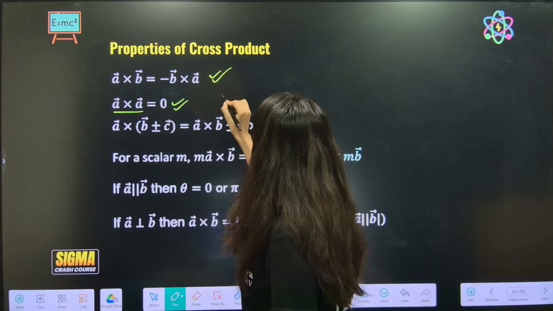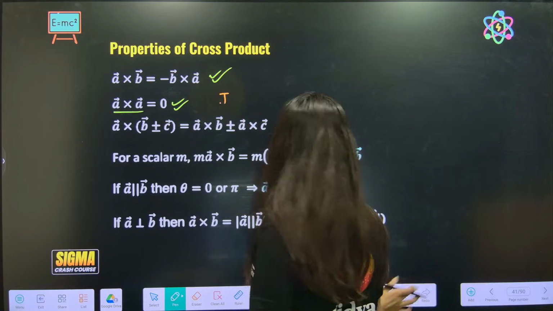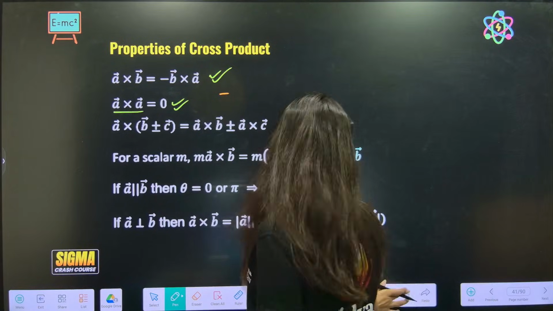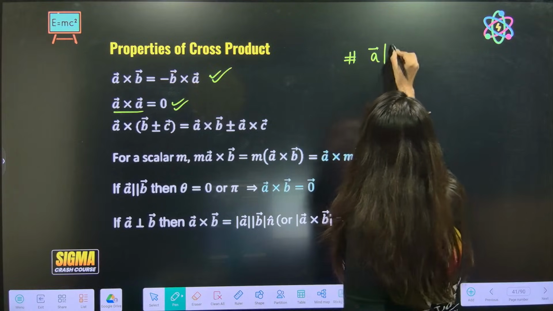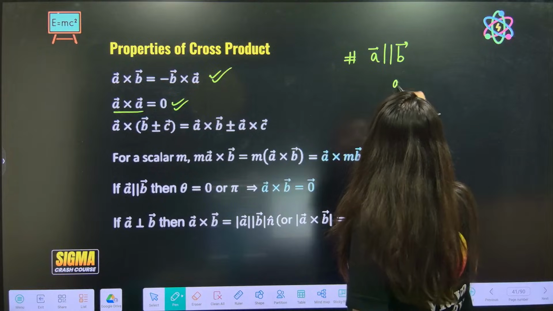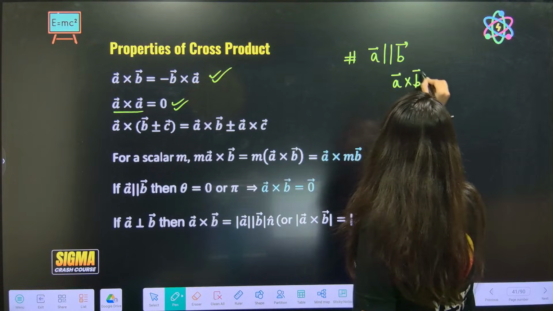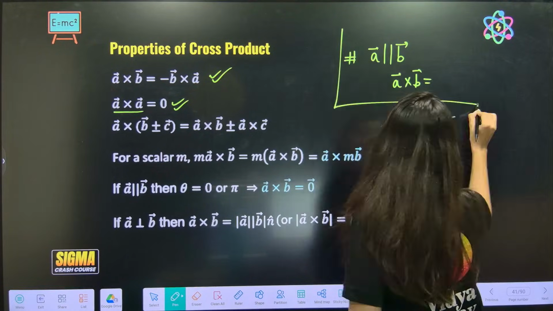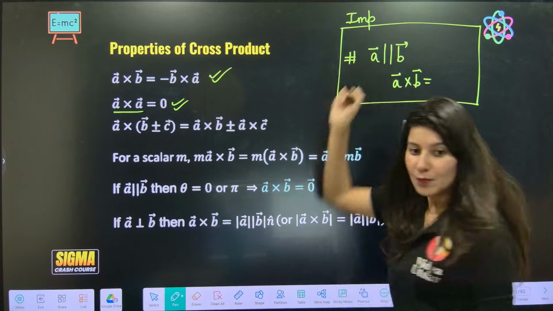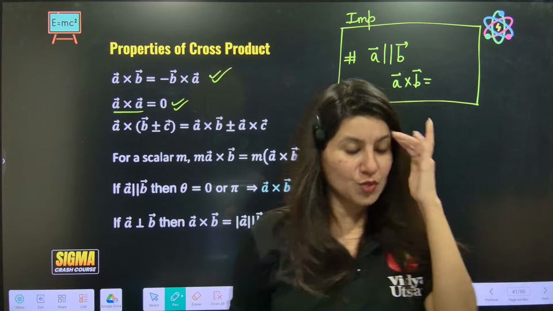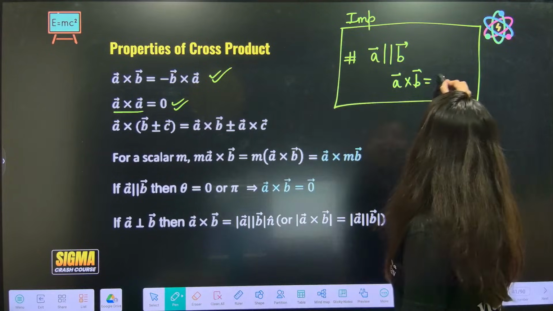If two vectors are parallel, just tell me, just one question. A is parallel to B. Tell me the value of A cross B. Everybody in the chat box, important alert. You should be able to answer that very nicely.